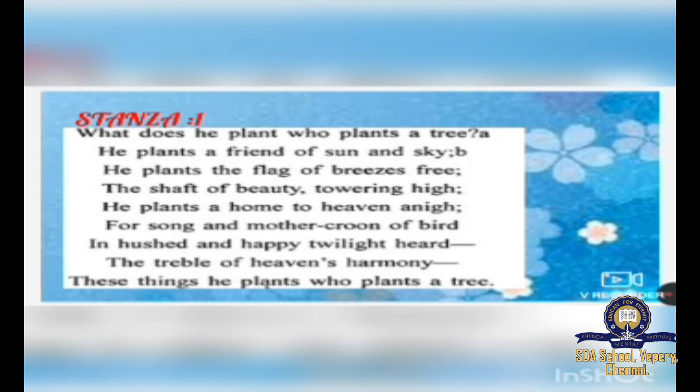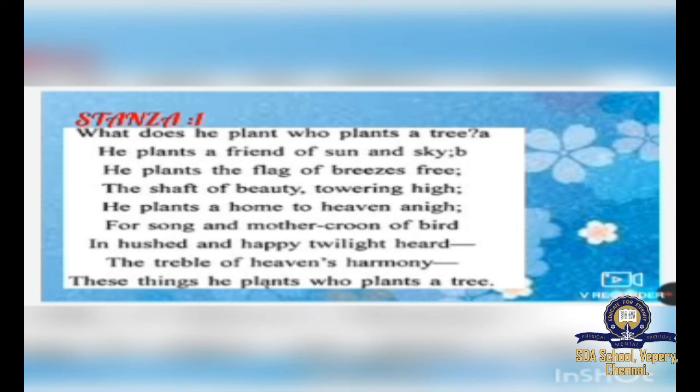Okay, when you see in the evening the birds screeching, that is the time they will settle in the tree. On the top of the tree they will settle and will be screeching and will be singing. And this is what this line explains. Treble means high pitch singing.